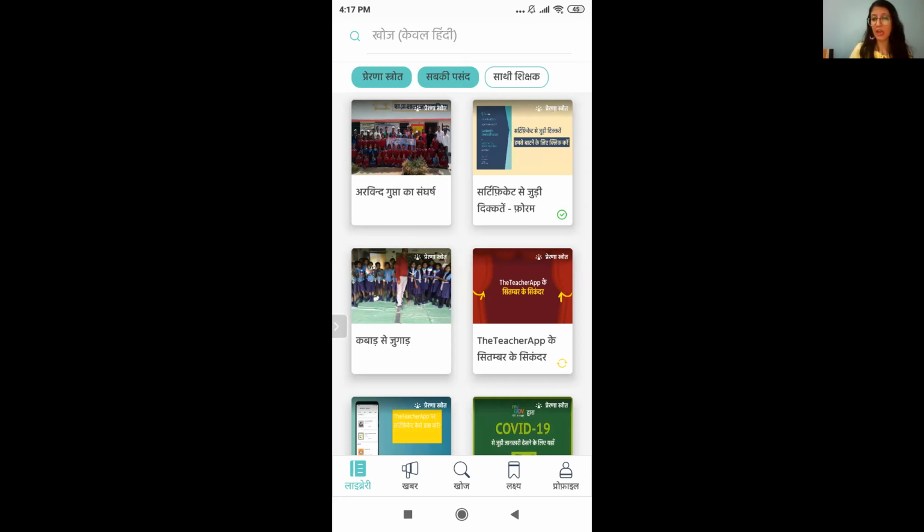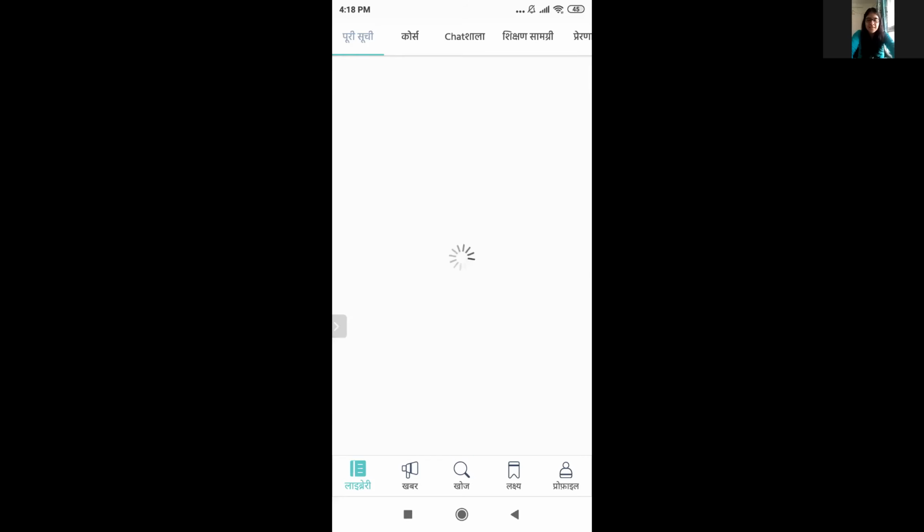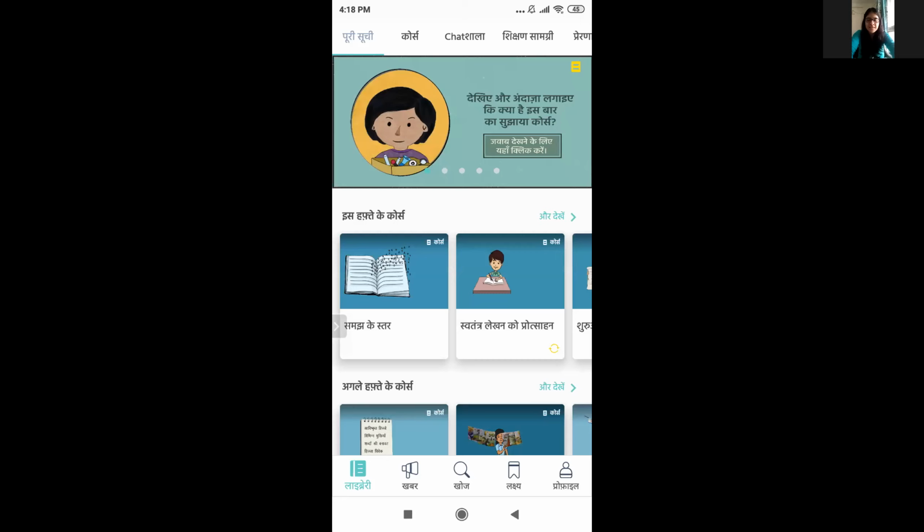All right. One last question, Kanvi, that is, are there any worksheets that we can download from the teacher app? So personally, I did not find any worksheets as such, but one place to look for them would definitely be the Shikshan Samagri.